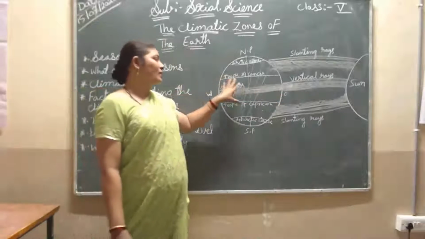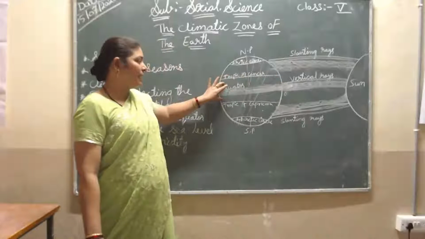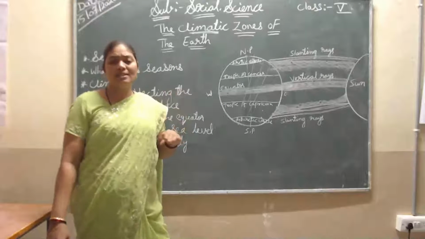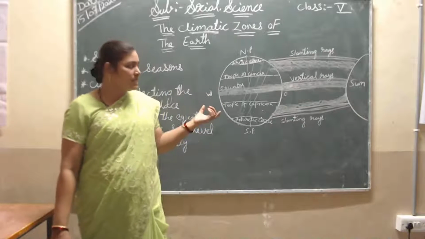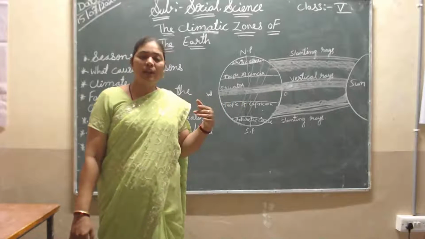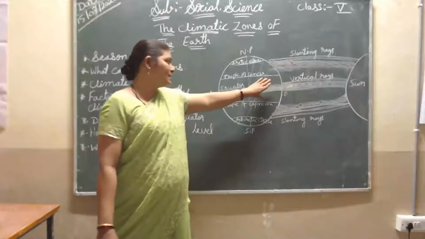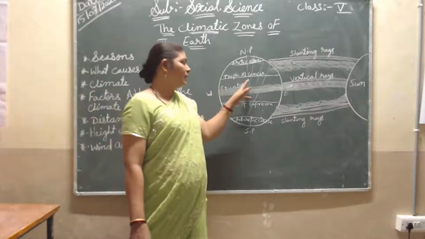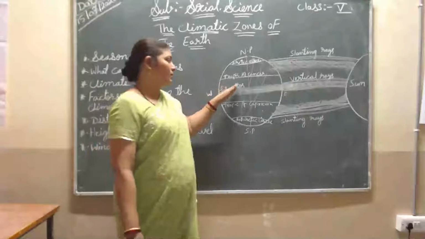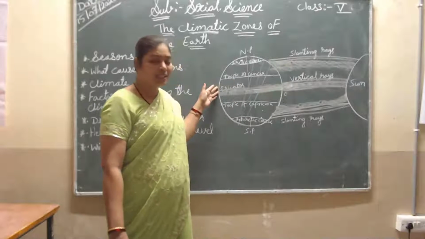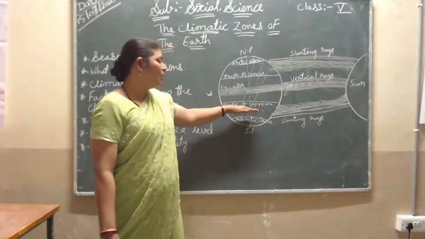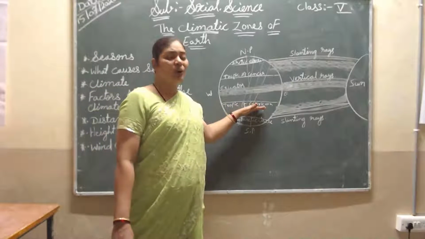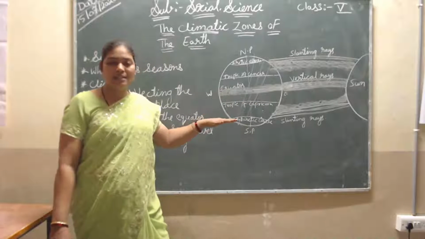Which countries or continents are coming on the equator line? They are receiving direct sun rays, so it is too hot. They are receiving too much sunlight, meaning hotness, and they are receiving more rainfall also, because the whole day they receive heat from the sun rays, and at night they receive the rain. So here at the equator, more sunlight means more heat, and the remaining part in the southern hemisphere, Tropic of Capricorn, receives less sunlight. Then it is not hot, not cool, it is moderate, a very nice climate.